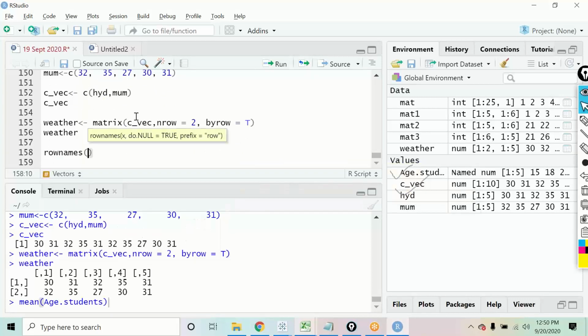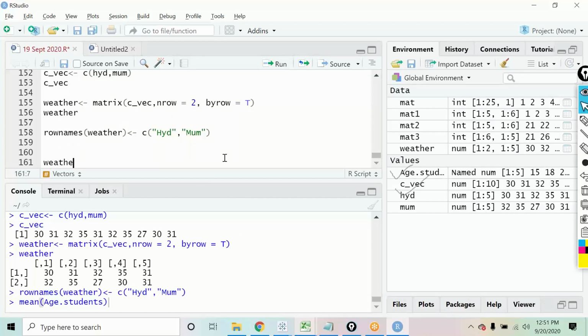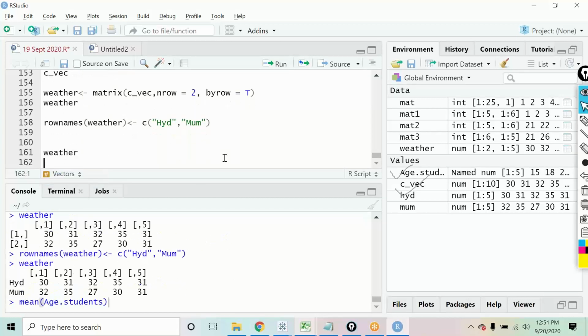I want to define the row names of weather as first Hyderabad and the second Mumbai. Let us check out the weather now. This is how the matrix is now looking, with Hyderabad and Mumbai.